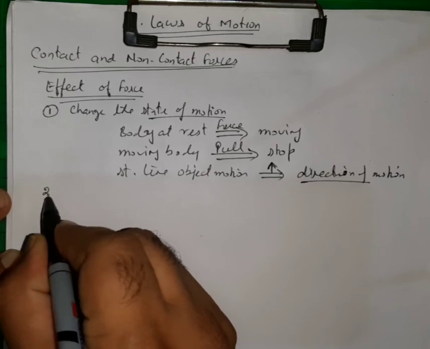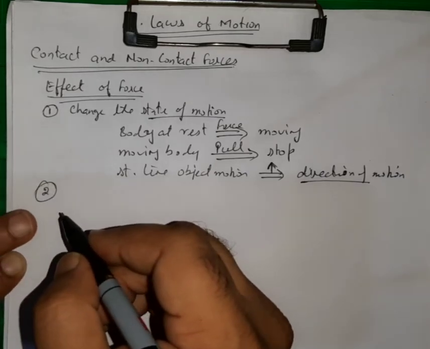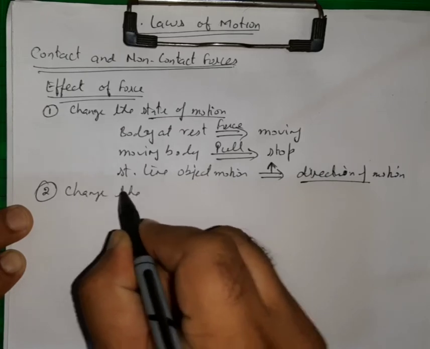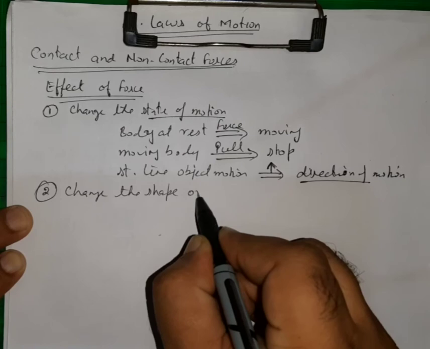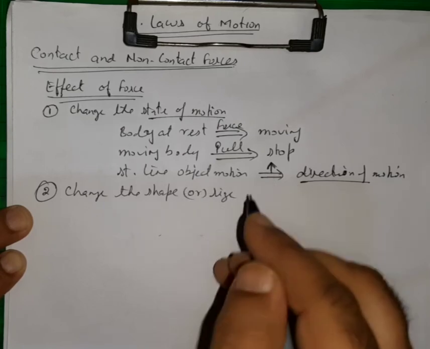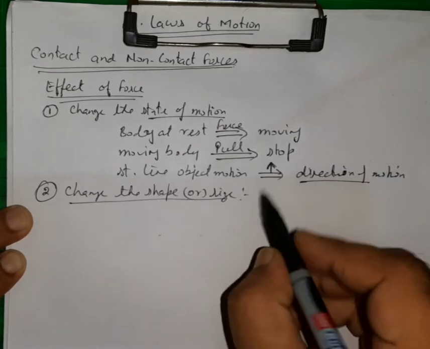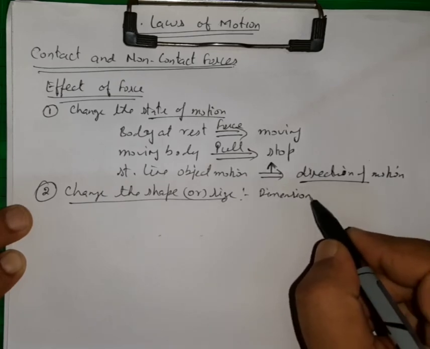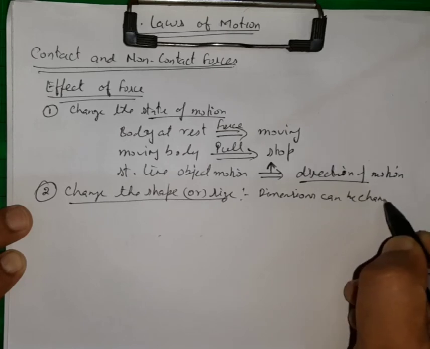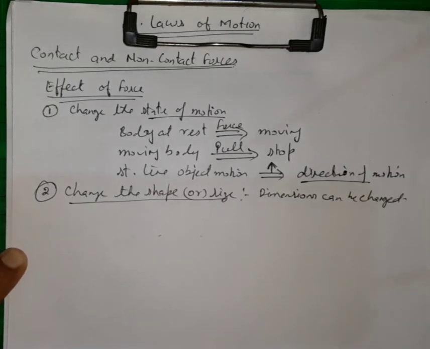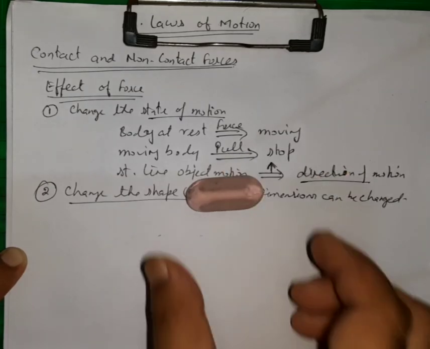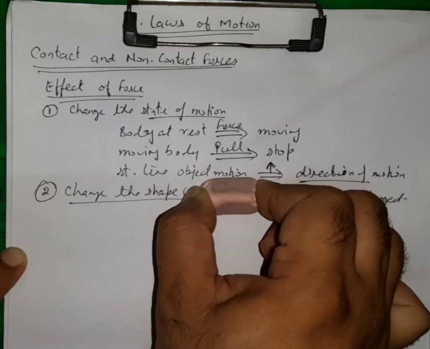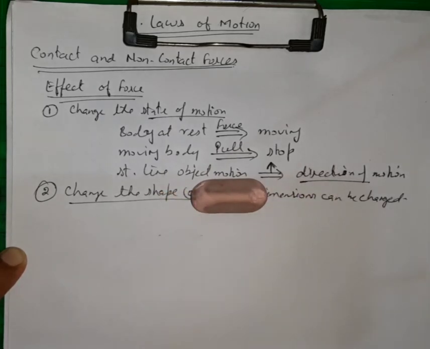The second effect that the force can make is it can change the shape, or we can say size of the object. Means the dimensions of the object may change. Dimension means its length, breadth or height may change. For example, let us say that I have this eraser with me, and if I compress it, then it gets reduced in its size. So this type of effect.